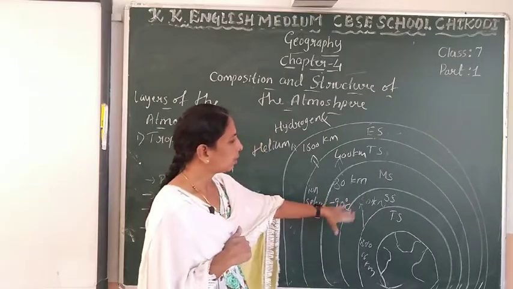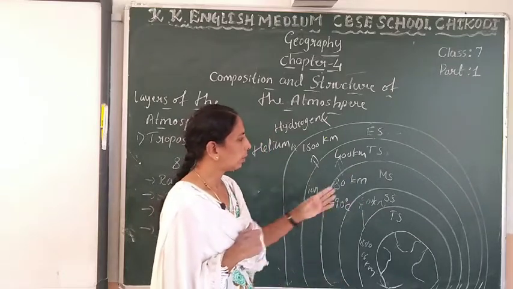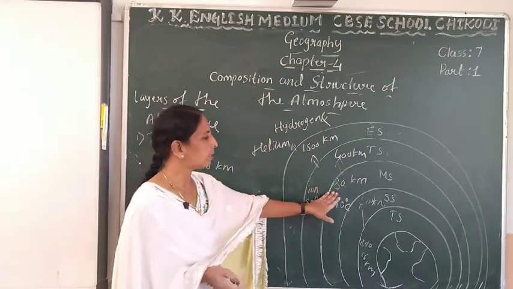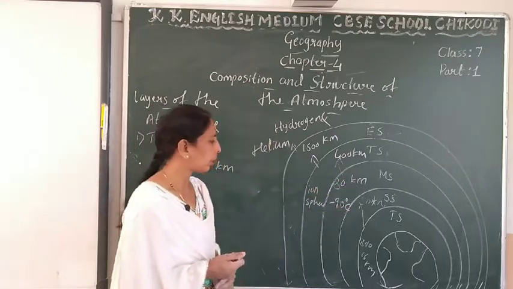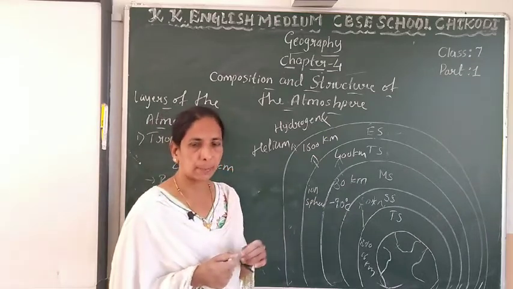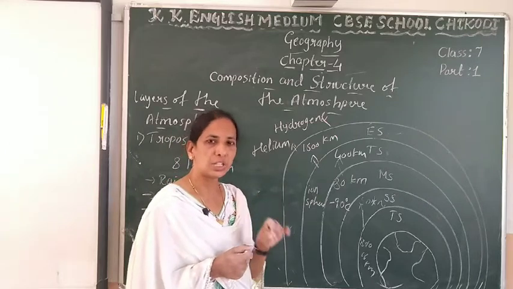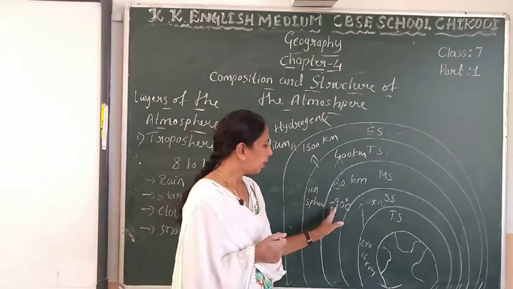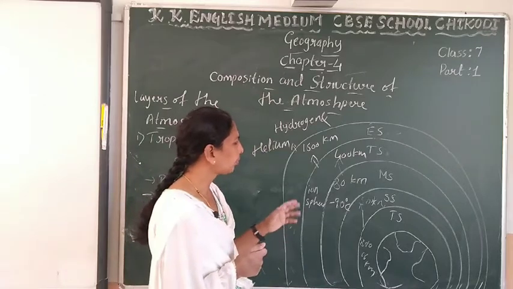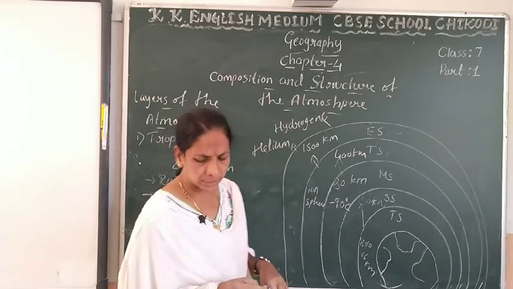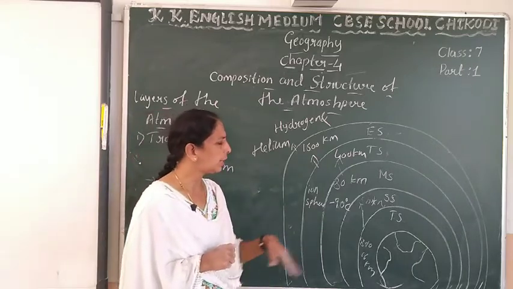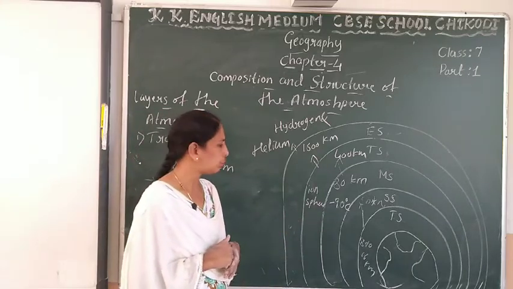And above the stratosphere comes the next layer, the mesosphere. The mesosphere is 80 kilometers. In this mesosphere, the temperature decreases as the altitude increases, and a minimum of minus 90 degrees Celsius temperature is found here. It is around 100 kilometers above the stratosphere.